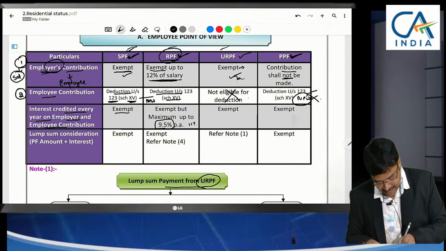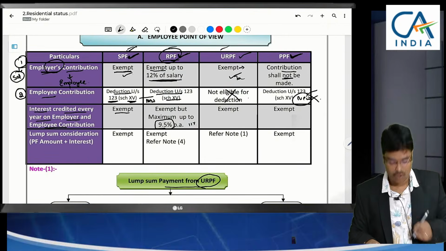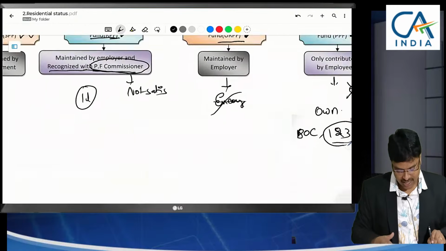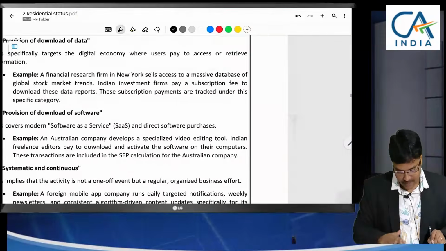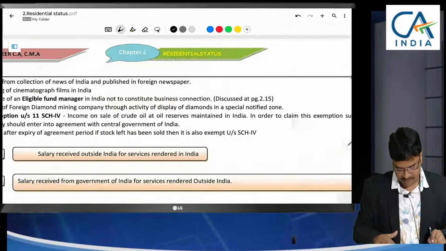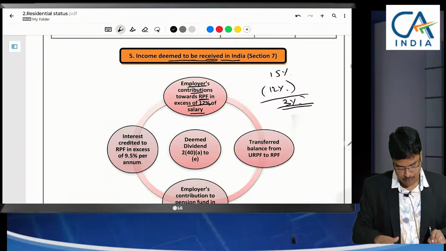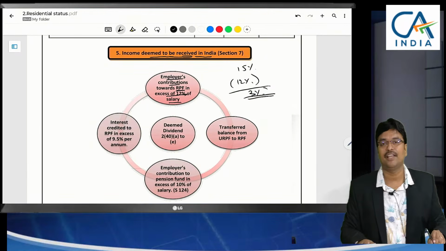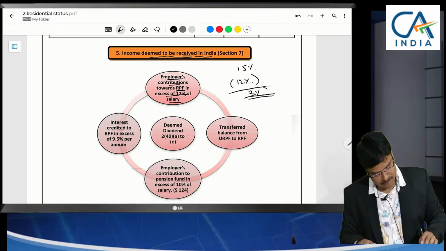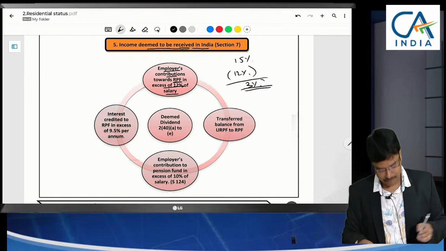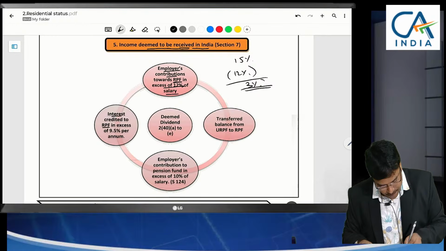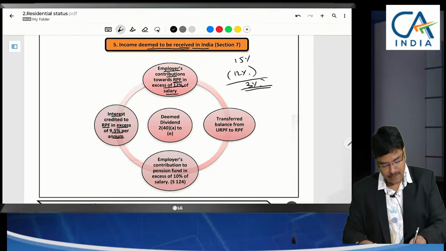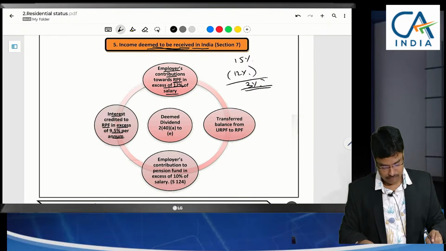Yes. But in the hands of the employee, the difference of 1.5% will be taxable. Sir, did the employee receive the interest? No. Only interest is credited. Even though he is not receiving the interest, this will be deemed to be received in India. This is the second point. I hope you now understand why I am first explaining the Provident Fund topic, because many of these points refer to Provident Fund. So interest credited in RPF in excess of 9.5% will be deemed to be received in India. Sir, am I clear?